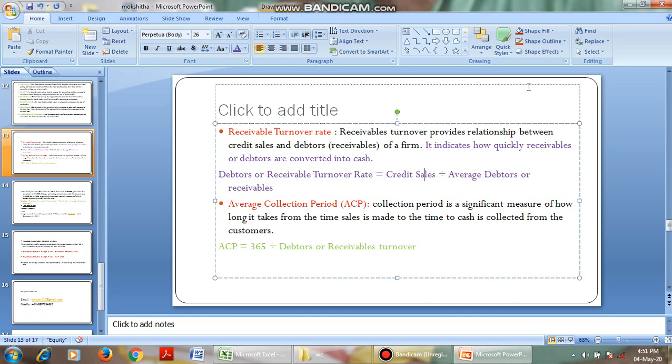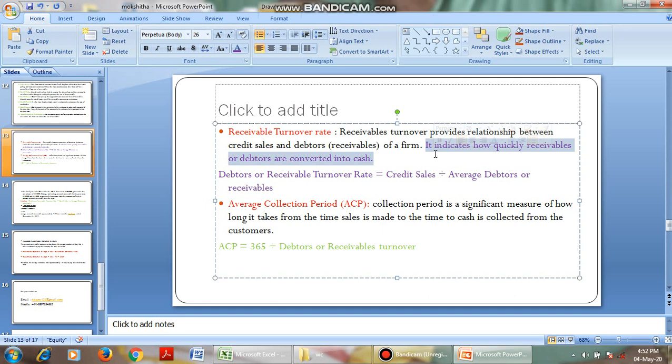See, receivables turnover is the rate, that is, how fast we are able to convert our receivables into cash. Don't get confused.